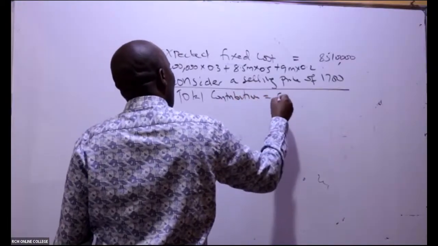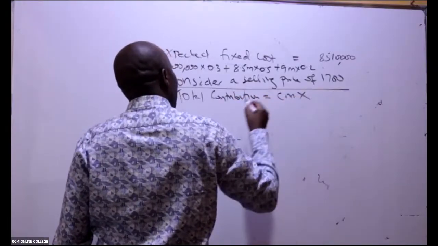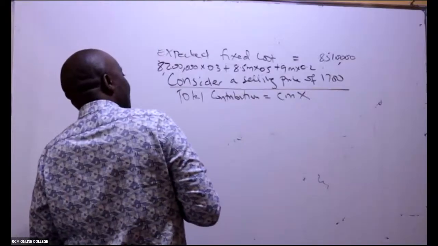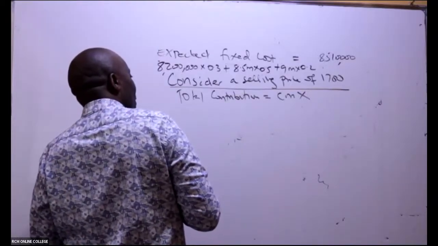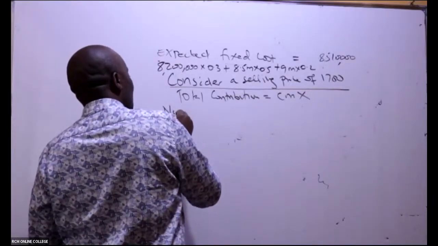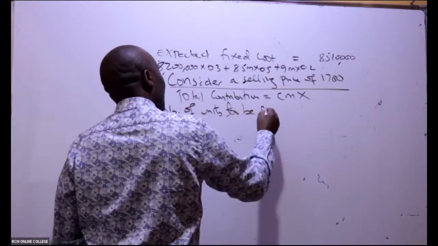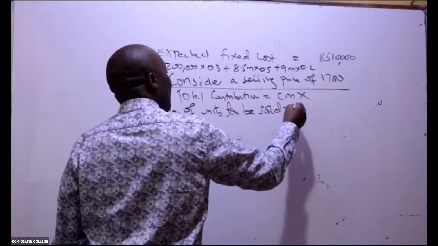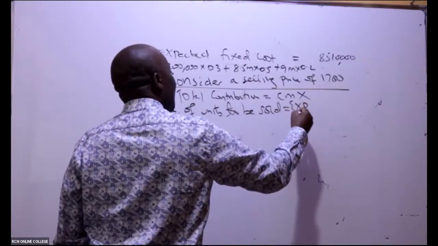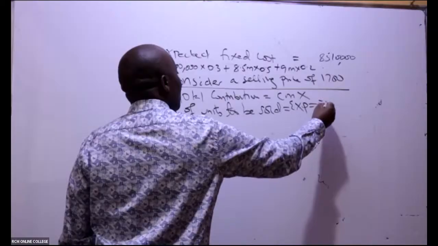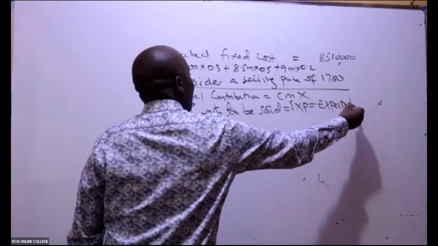Total contribution here will be contribution margin times number of units. Number of units to be sold, this will be the expected value.